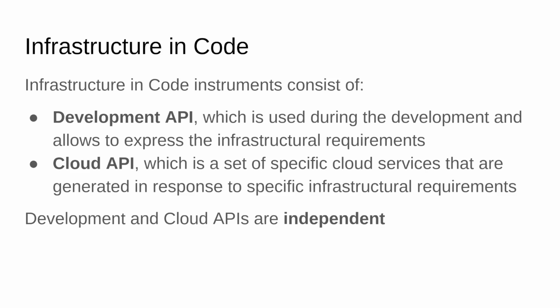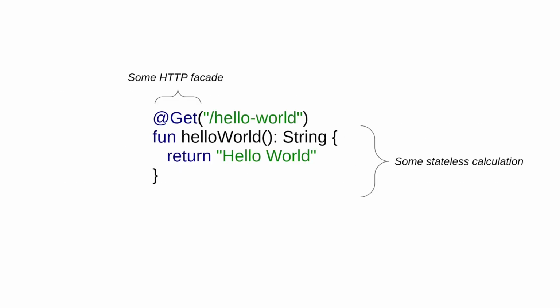Cloud API is a set of specific cloud services which implement specific infrastructure requirements. For example, for functions it can be AWS Lambda. Cloud API works with infrastructure requirements and does not bother with the specifics of Development API. This way, the two parts of the pipeline do not depend on each other. Let's show how it can work with an example.